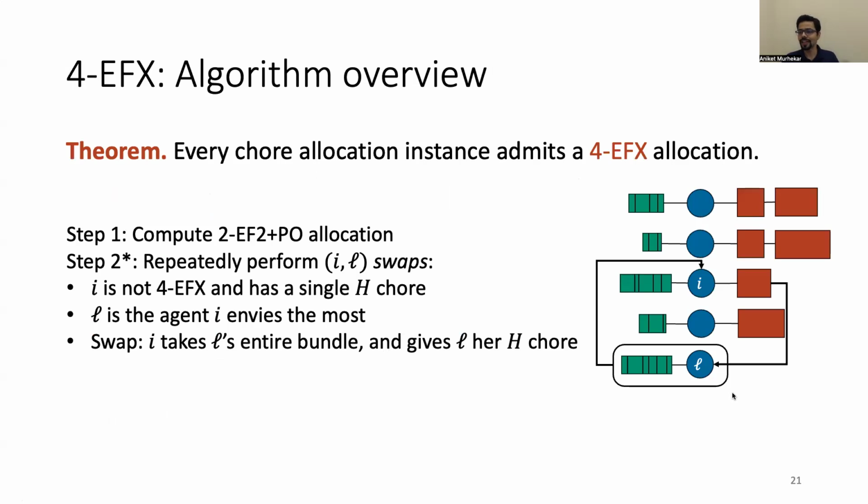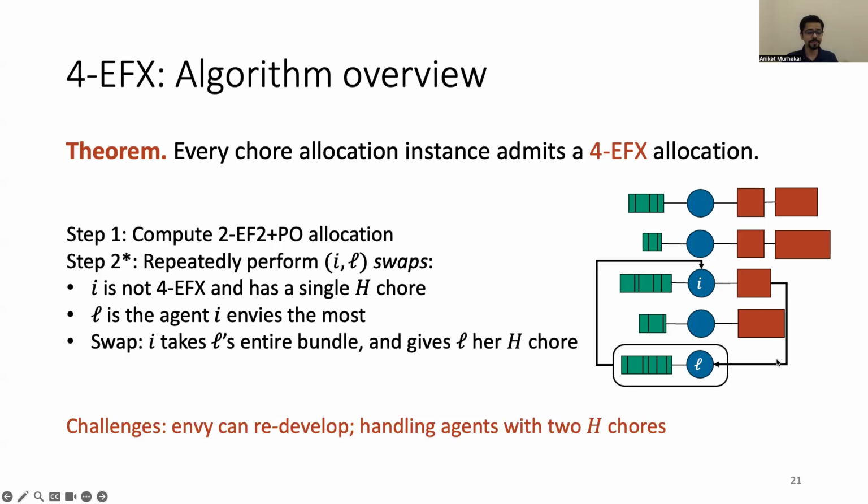So this suggests a very natural algorithm, right? You start with this fractional allocation, which is 2EF2 and Pareto optimal, and you repeatedly perform these IL chore swaps. So you identify an agent who is not 4 EFX, has a single high price chore, identify the agent L whom I envies the most, and perform this IL swap, which entails taking L's entire bundle and transferring the high price chore to agent L.